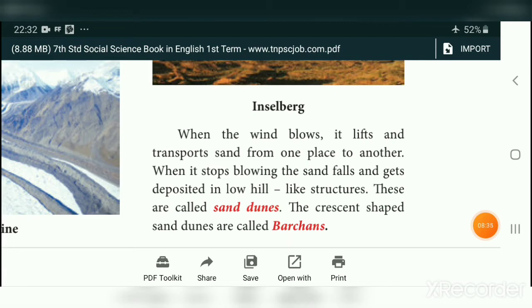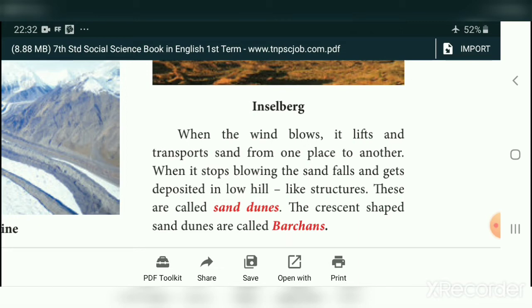When the wind blows, it lifts and transports sand from one place to another. Already we know that if the wind blows, it lifts all the sand particles and transports them to another place. When it stops blowing, the sand falls and gets deposited in low hill-like structures. These are called sand dunes. When the speed of the wind becomes low, it deposits all the sand particles in that area. That we call a sand dune.